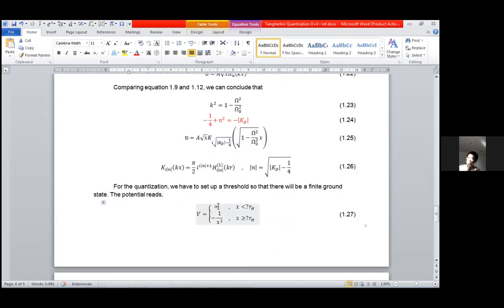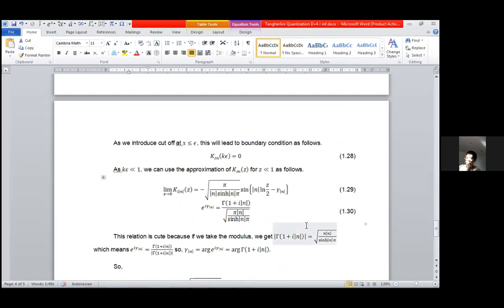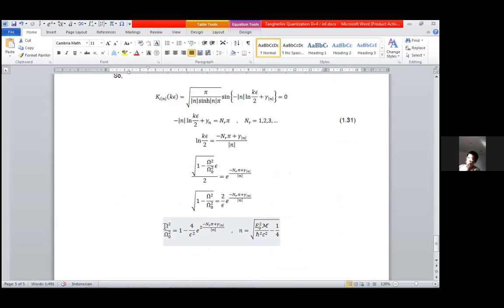And after that, we can introduce a cutoff. So the cutoff will be the horizon itself, where the wave function must vanish at that cutoff. Otherwise, in the other region, it will be minus 1 over x squared. And then that will lead to the quantization condition as follows. So here we can get the energy quantization procedure.